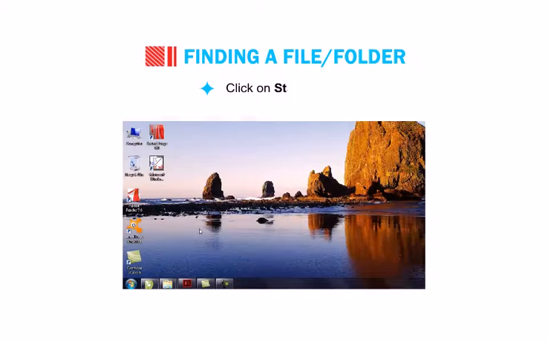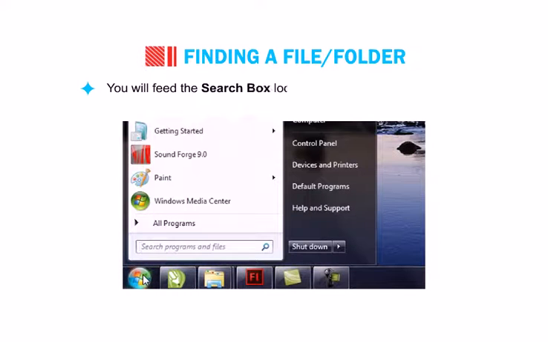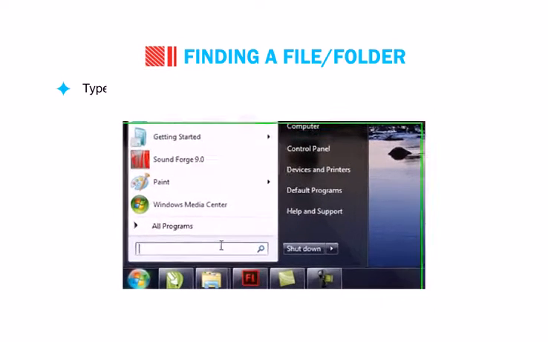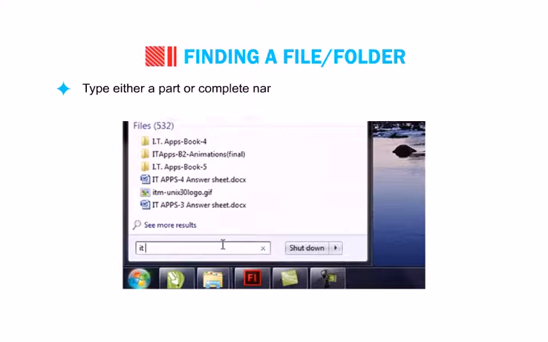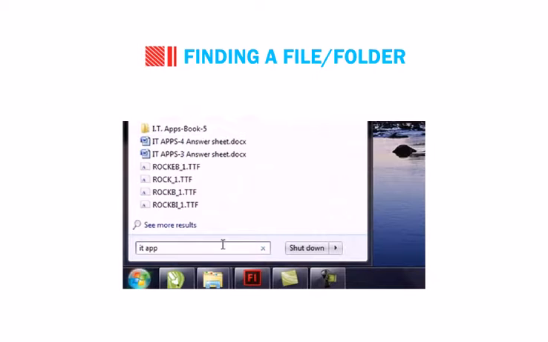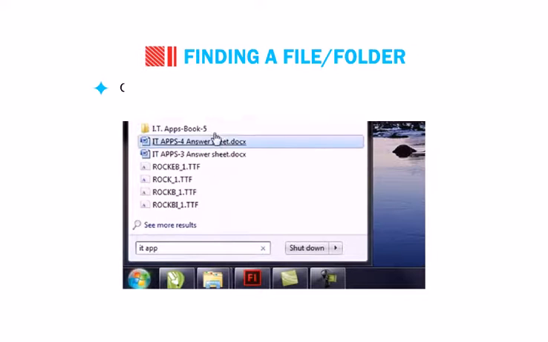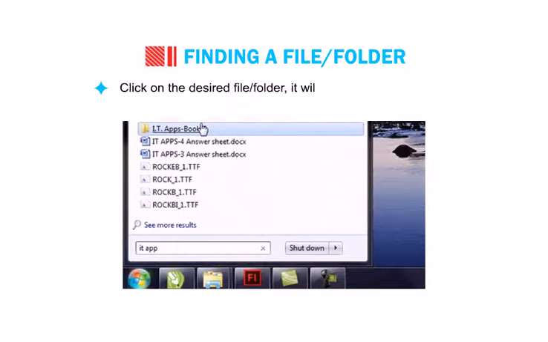Click on the Start button. You will find the search box located at the bottom of the left pane. Type either a part or the complete name of the file or folder, or type a word or phrase that is present in the file. As you type, the items that match your text will appear on the Start menu. Click on the desired file or folder. It will open in a new window.